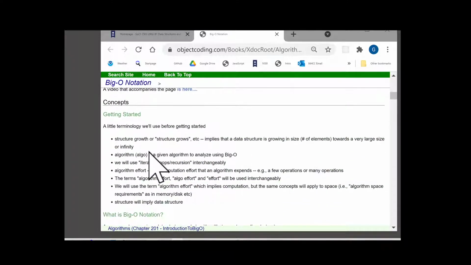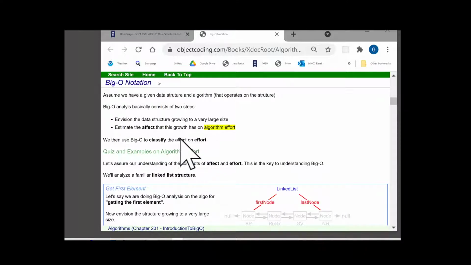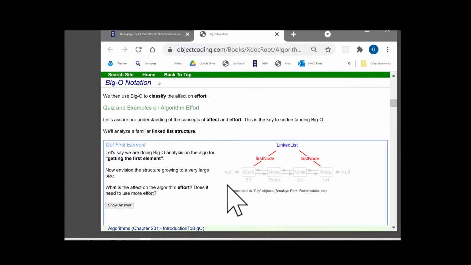So when you're looking at this, what we really want to talk about with Big O is algorithm effort. How much effort does that algorithm expend? How hard does it have to work? So we're using the word effort. Key in on that.